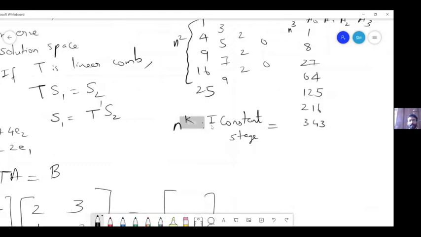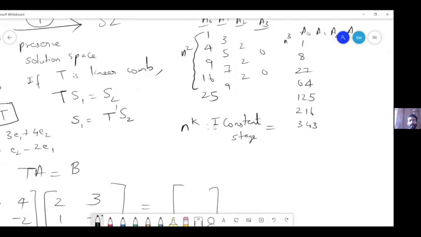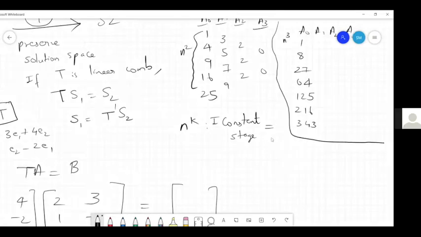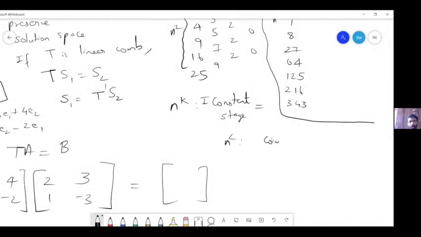If it is n power k, then the constant, from what it appears, the constant is appearing at which stage? For squares, the constant is 2, which is at A2, then the 0 is at A3. For n cube, the constant is at A3 and 0 is at A4. A4, right? Yeah, and we made this observation.